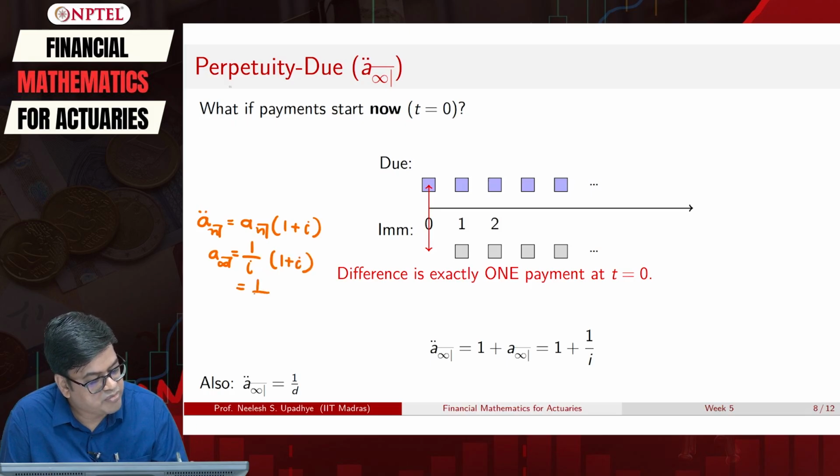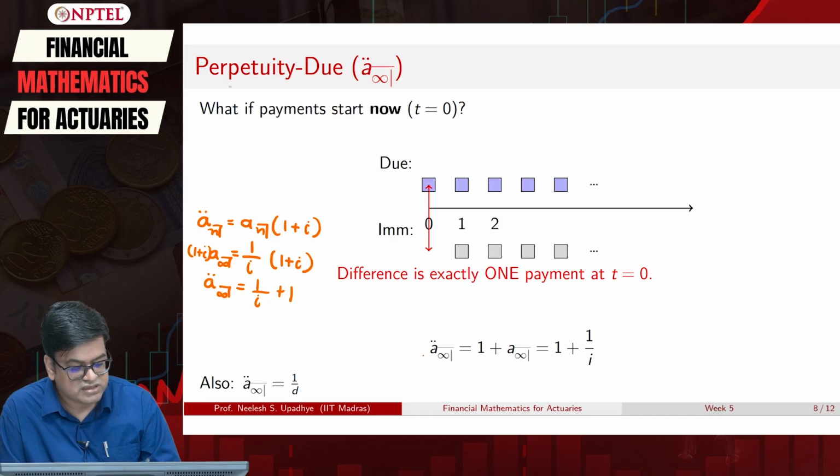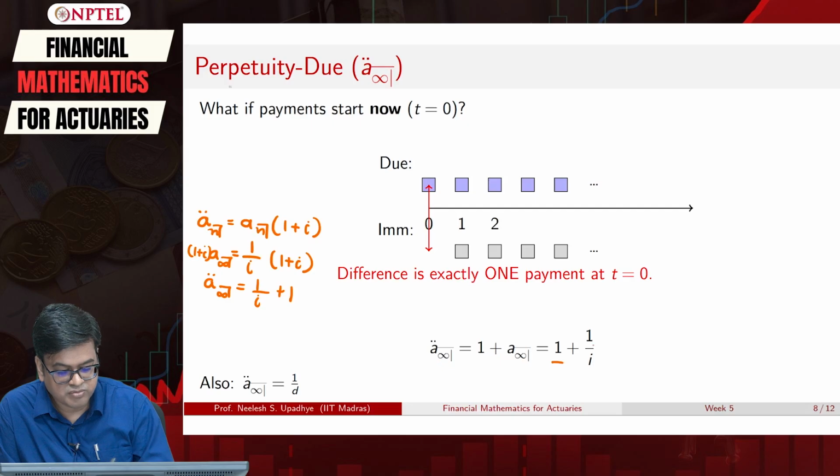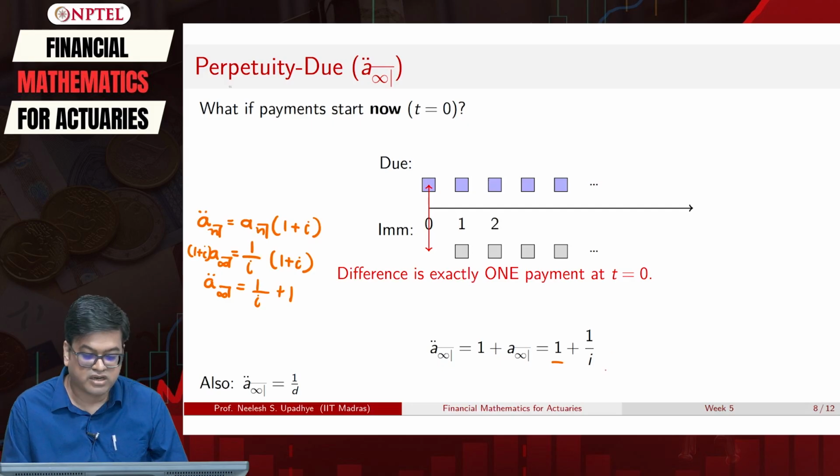I will get 1 by i, and I am multiplying it with 1 plus i. So, this is nothing but a double dot infinity. As you can see, this is the formula that we have given: 1 plus 1 by i.